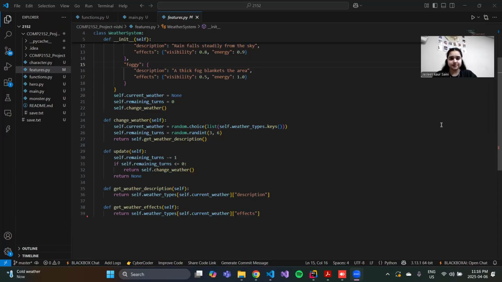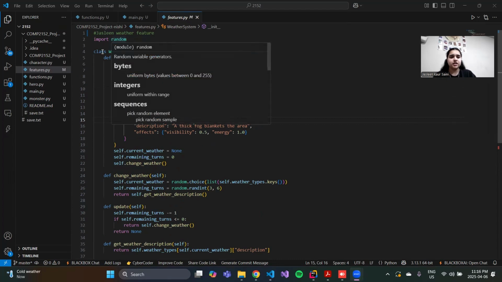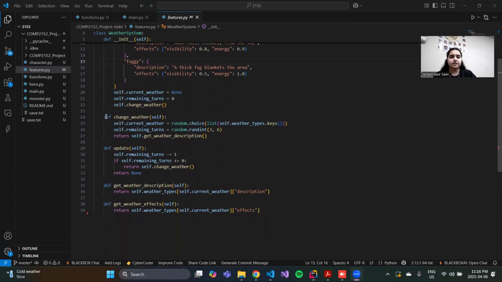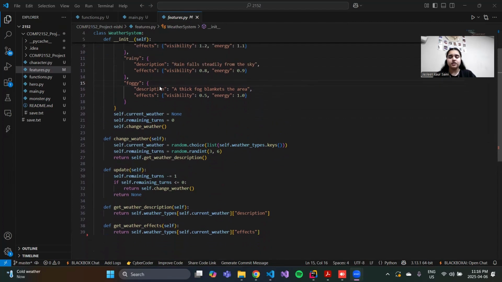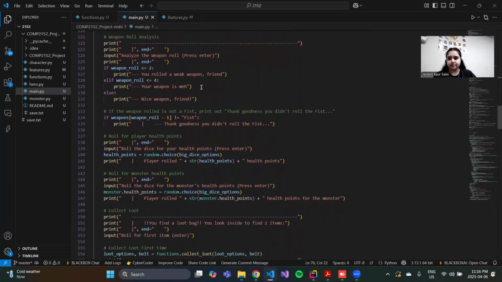Hello, Professor. So this is my part in my project. I have made a features.py in which I have imported random. This is where I've initialized a class, weather system, in which I have made sunny, rainy, and foggy. Then I have these four descriptions further describing the three effects that I have created. Then I have my main, in which all of these are combined.